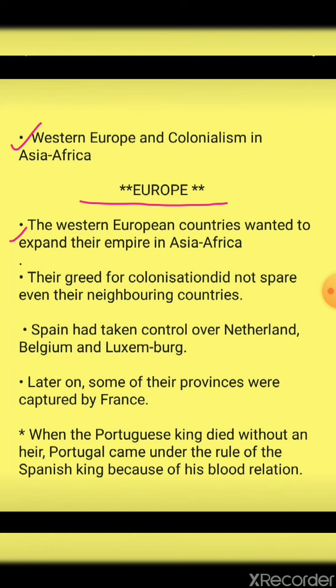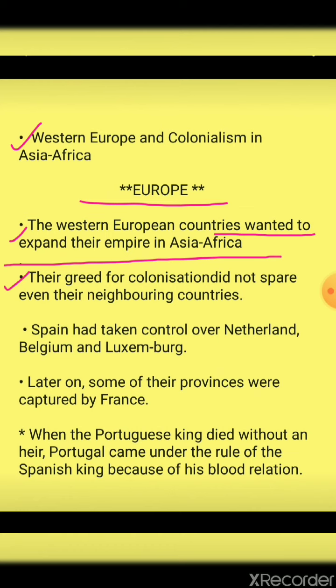The Western European countries wanted to expand their empire in Asia and Africa. That we have seen in the introduction part. The Western European countries wanted to expand their territories and conquer new territories to acquire more power, so they went to Asia and Africa.